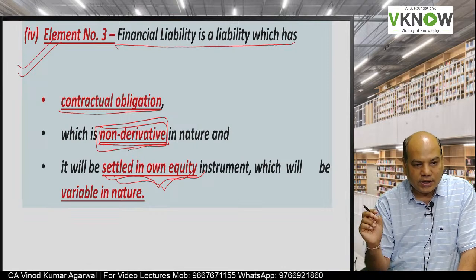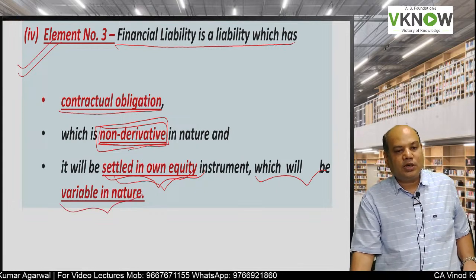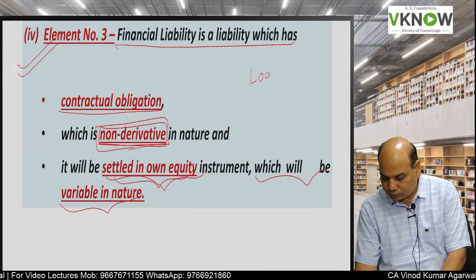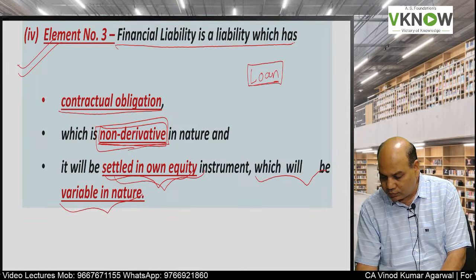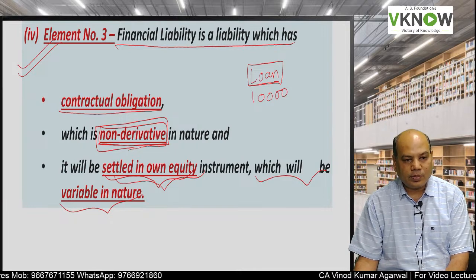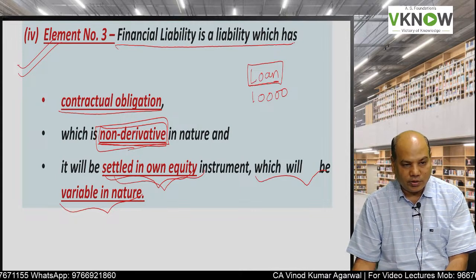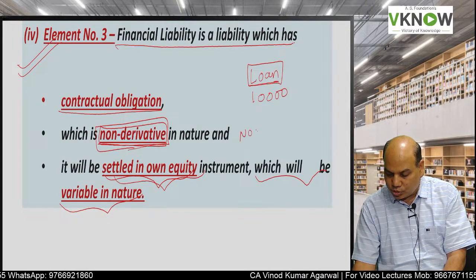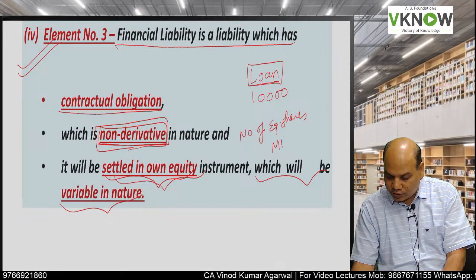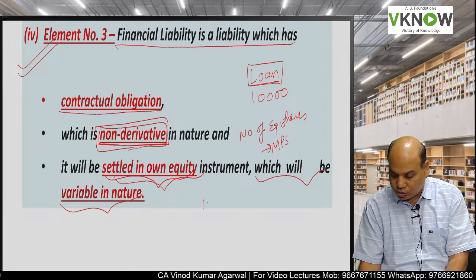Non-derivative contract settled in own equity instrument which will be variable in nature. That means the number of equity shares to be issued will be variable. For example, I have to pay a loan of 10,000 rupees and I will settle the loan based on market price of the equity share. Number of equity shares to be issued will depend on market price of the share. Now tell me how many equity shares will be issued.